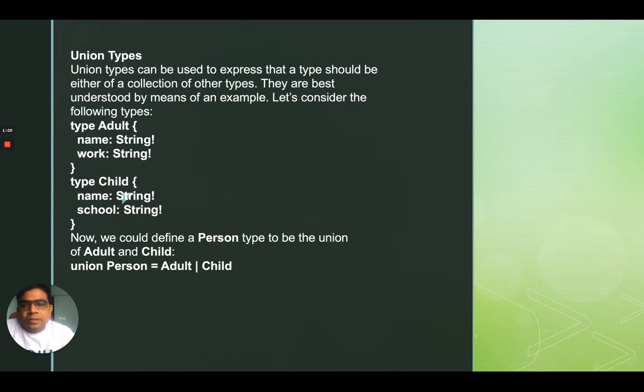Union types, as the name suggests, are for combining one or more types. So for example, here adult and child can be a union with person.